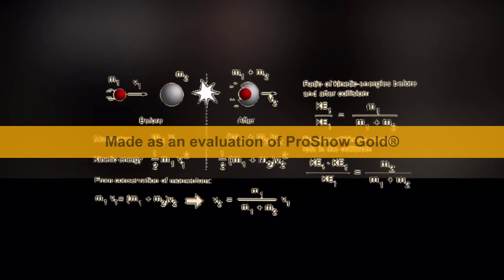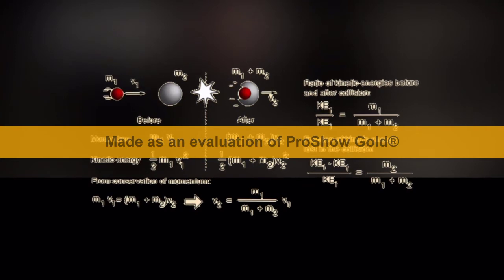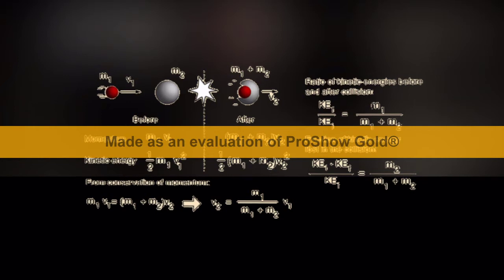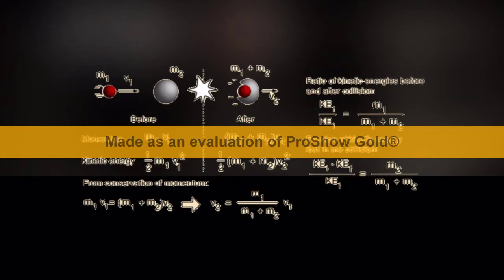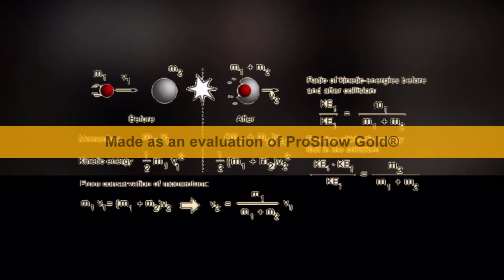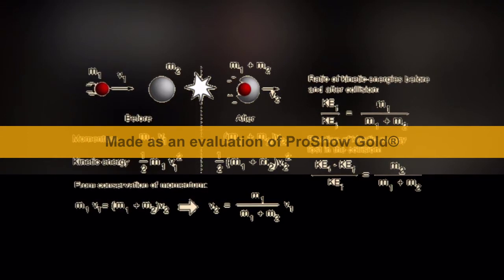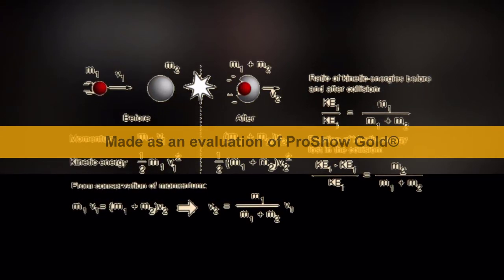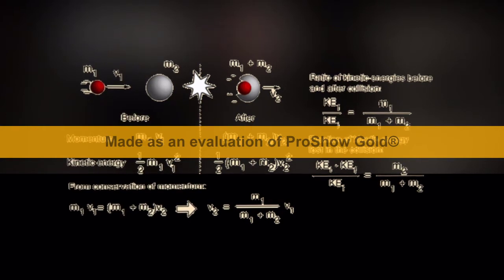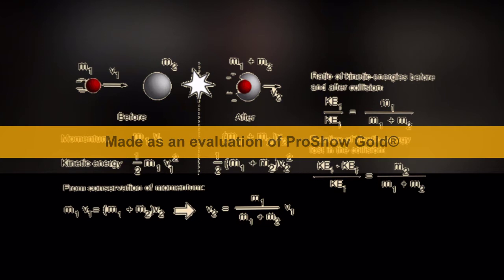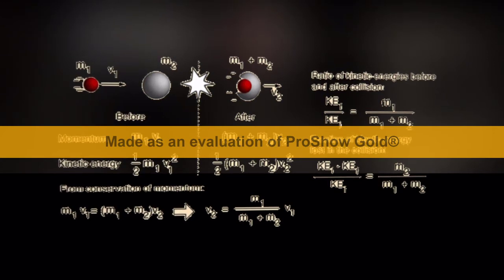Fraction of kinetic energy lost in the collision, KE1 minus KE2 by KE1, is m2 by m1 plus m2. m1 v1 is equal to m1 plus m2 into v2, which gives v2 is equal to m1 by m1 plus m2 into v1. This is the total formula of momentum and kinetic energy.